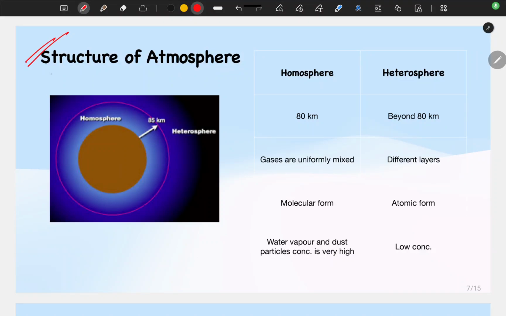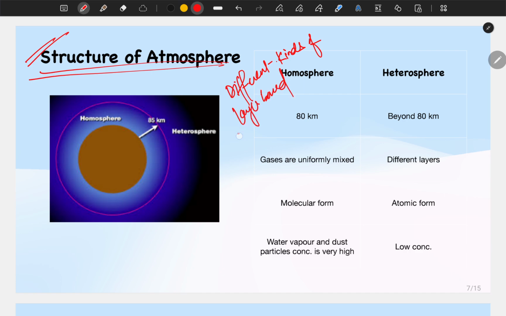देखते हैं, what is the structure of atmosphere. Okay, so we know that there are different kinds of layers, based on temperature. Based on temperature के basis पे we have different layers in the atmosphere. Okay, so starting from the bottom, what do we have? Troposphere, in which we are living, we are breathing air.